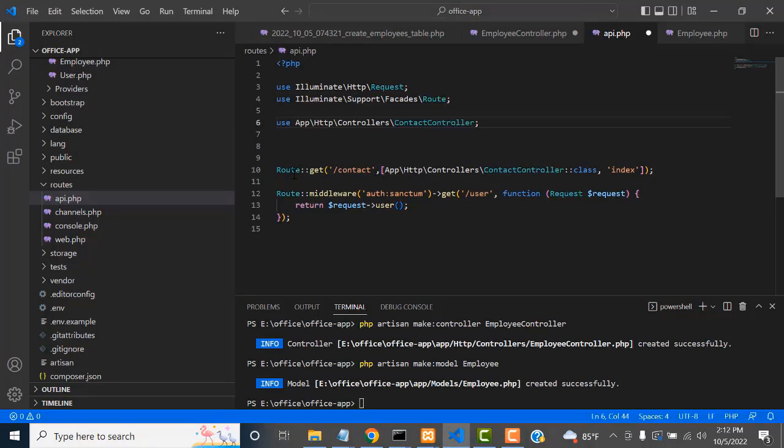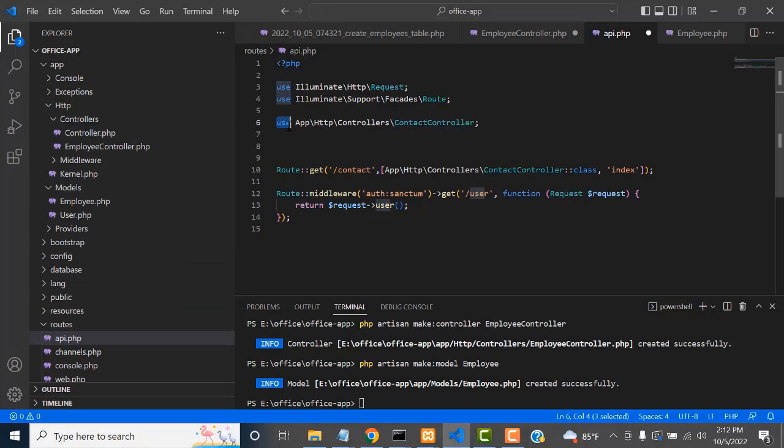So here, first you have to mention where your controller is. Sorry, your controller is where? It resides in the app folder, inside the HTTP controllers. What is the controller name? Employee controller. You have to mention where your controller resides. After that, you have to give the path.